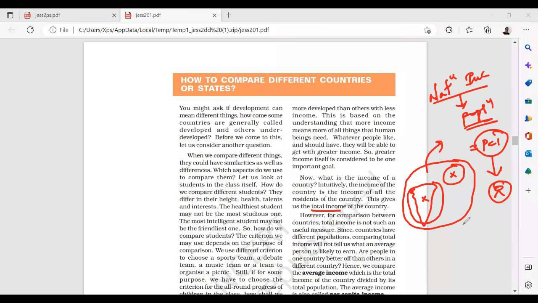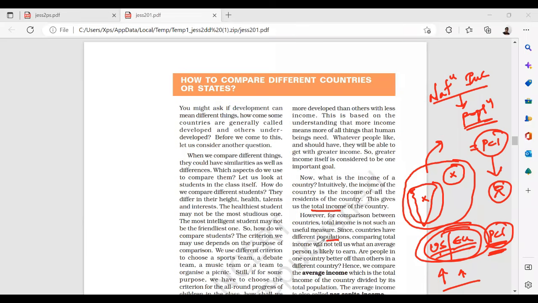By the overall national income, I can compare two countries, US and Europe. The national income is very high. If I take per capita income, I will come to know the reality: the per capita income of the US is very high when compared to Europe. It doesn't mean that although both are developed in terms of ranking and national income, what you should remember always is that the per capita income you have calculated shows the real differences.